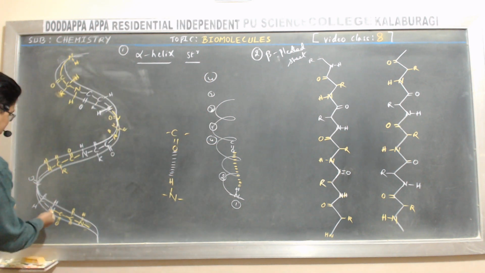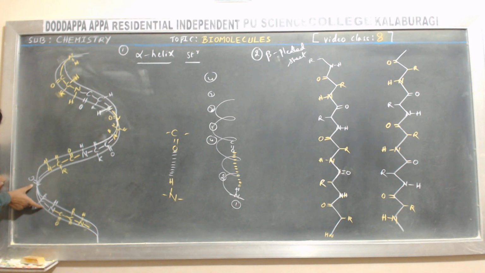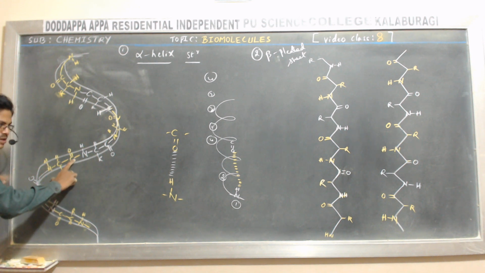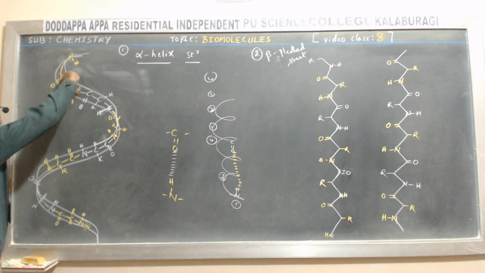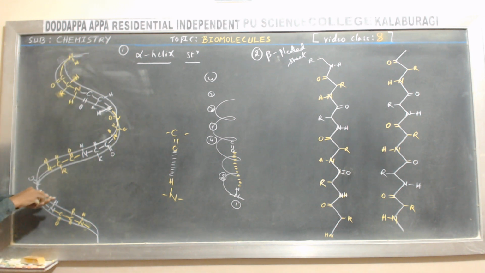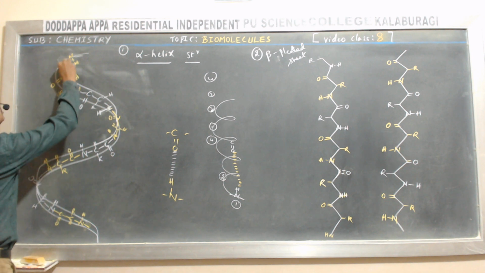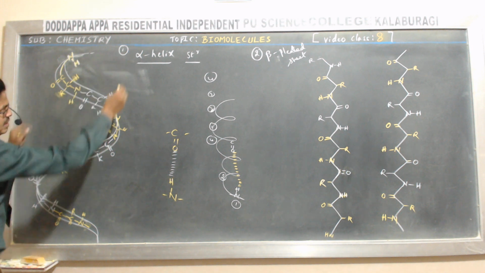Same thing, let me show here. Look at here. This is the first amino acid molecule. First amino acid, I have shown with yellow color. Next, second amino acid, white color. Third amino acid, yellow color. Fourth, white color. Fifth, sixth, seventh, and this is the seventh one. Sorry, this color should change. White color. This is a continuation with the 8th amino acid.